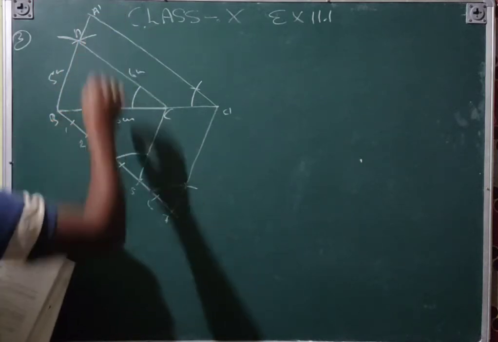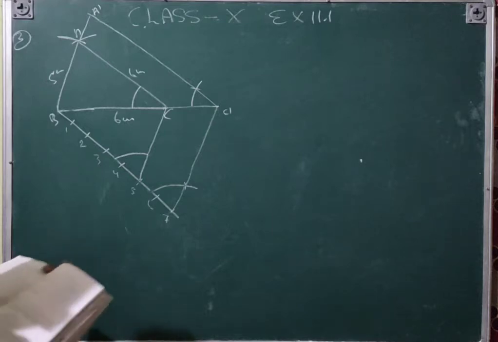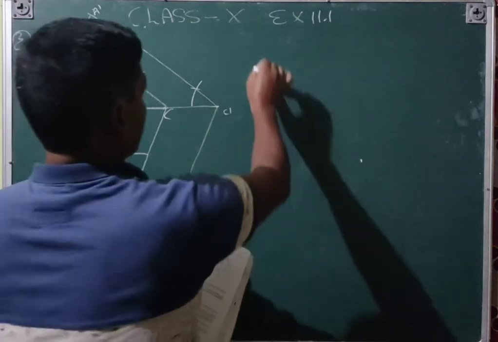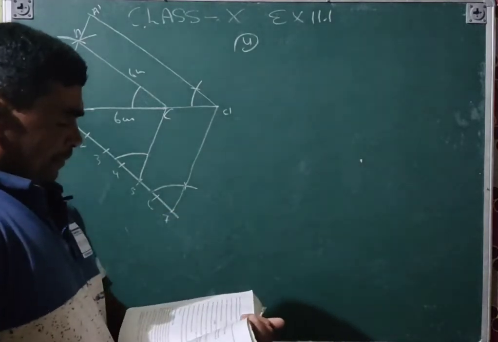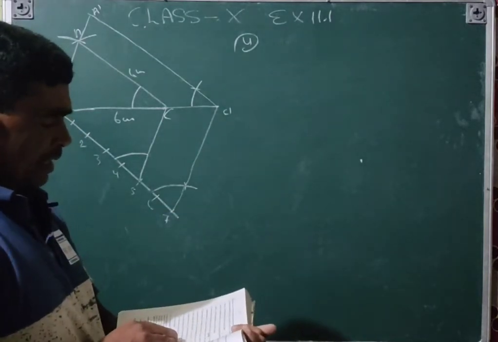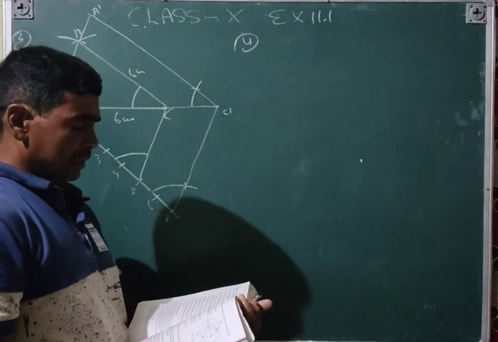This is the A dash. Step by step you will write the steps of construction. That is the fourth question. Now the fourth question is: construct an isosceles triangle whose base is 8 centimeter.